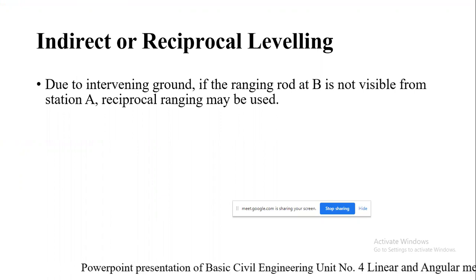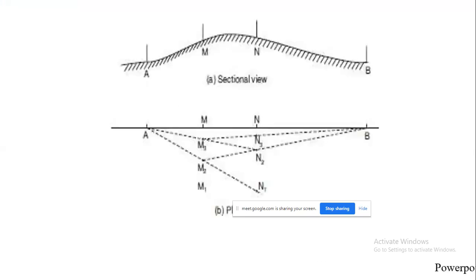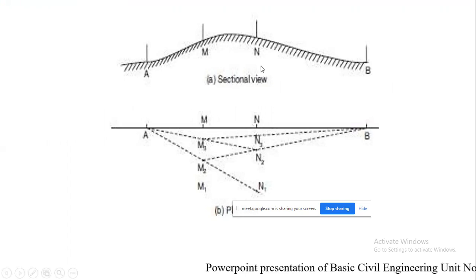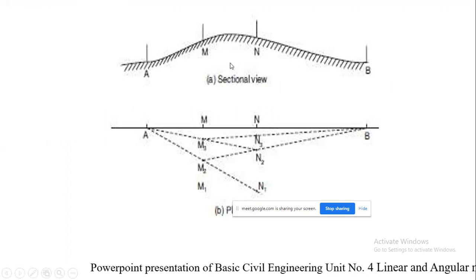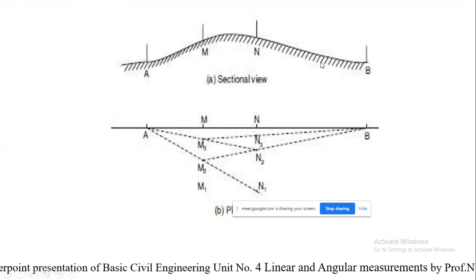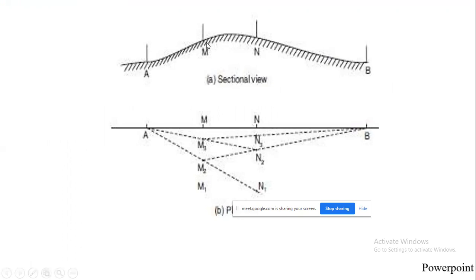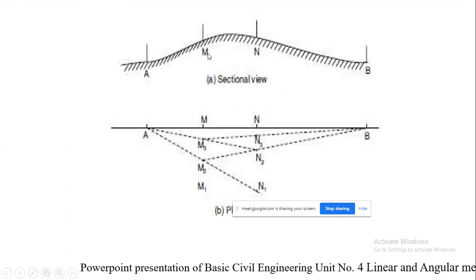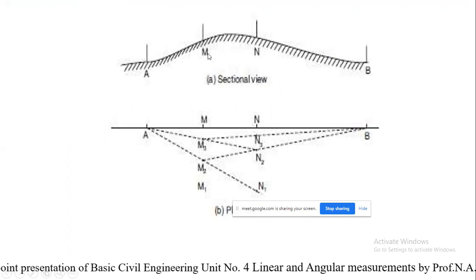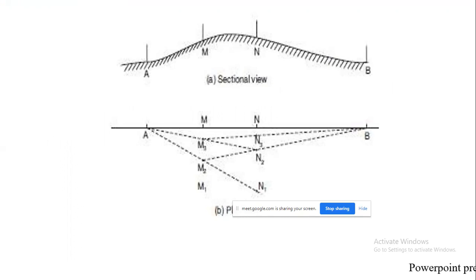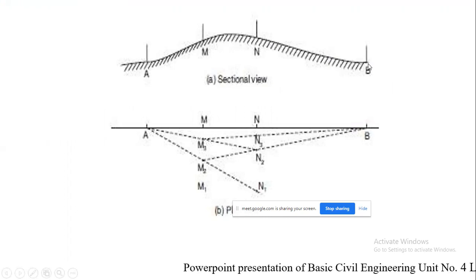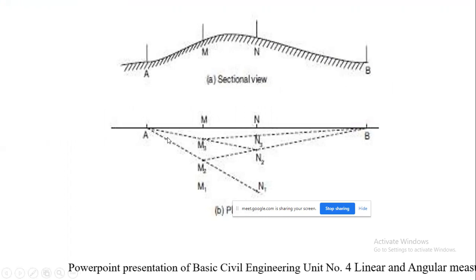Okay, so here you can see A and B are the 2 points which are not visible from each other. And correspondingly, M and N are the 2 points that are intervisible, with respect to which we are going to make the ranging operation, so that all these points A, M and N are all in a straight line. Okay, so what procedure are we going to follow?